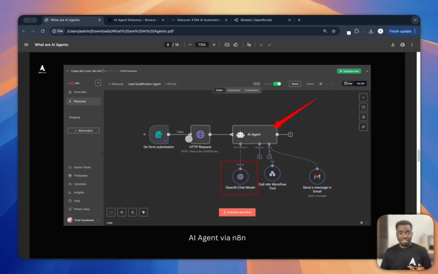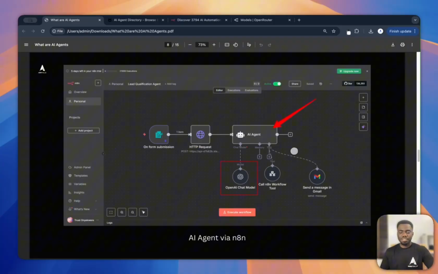Now, if you can see at the top here, it says a lead qualification agent. So what this agent does is, once you fill a form, it's going to scrape your website, scrape your LinkedIn, and do research about the person that filled the form to qualify if this person is what the business needs. So the brain reads, okay, based on what this user has filled out, is it qualified to be a lead for this business? If the answer is yes, then it performs a task: send an email, follow up, and also connect to another workflow. So this is an example of what makes the difference between automation and agents.